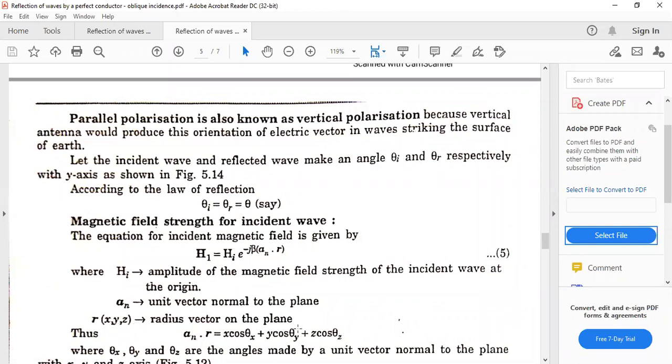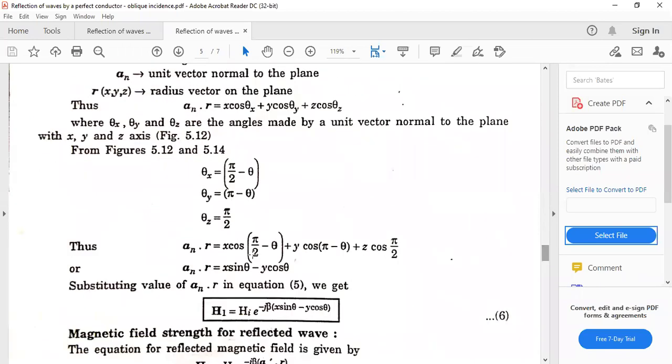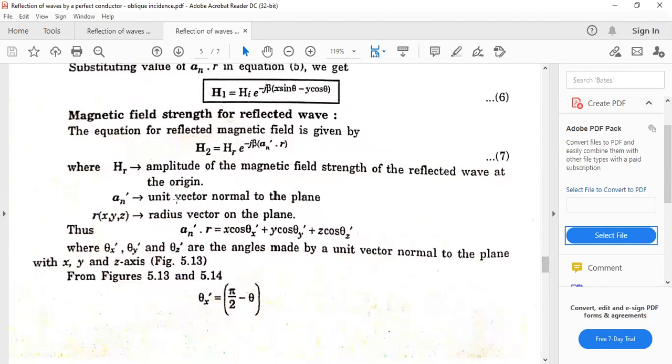So an dot r can be written in the form of direction cosines with theta x equal to pi by 2 minus theta, theta y equal to pi by 2 minus theta, and theta z equal to pi by 2. Similarly, it can come out as x sin theta minus y cos theta, and this one is the equation for H1.